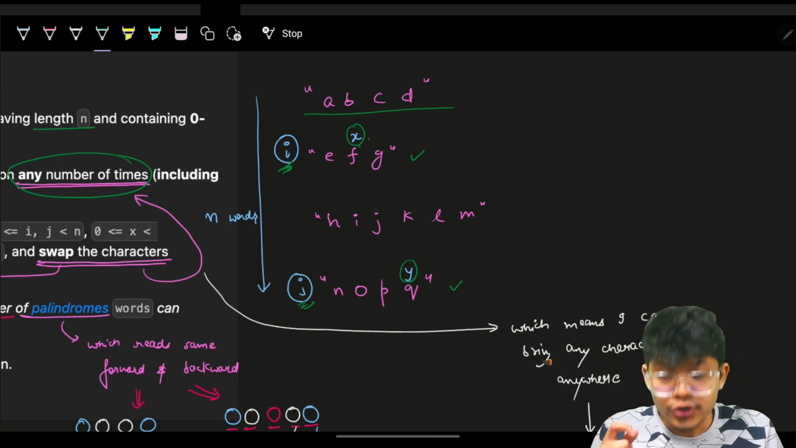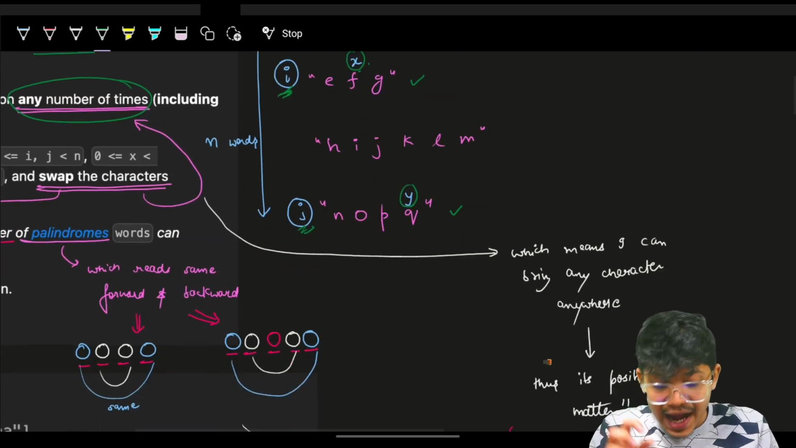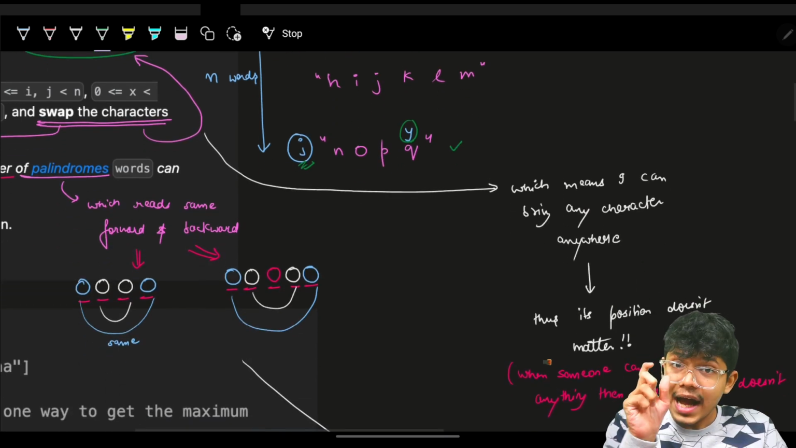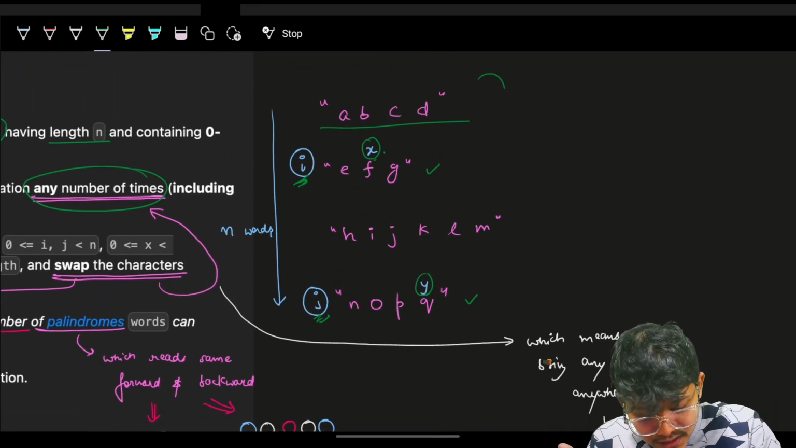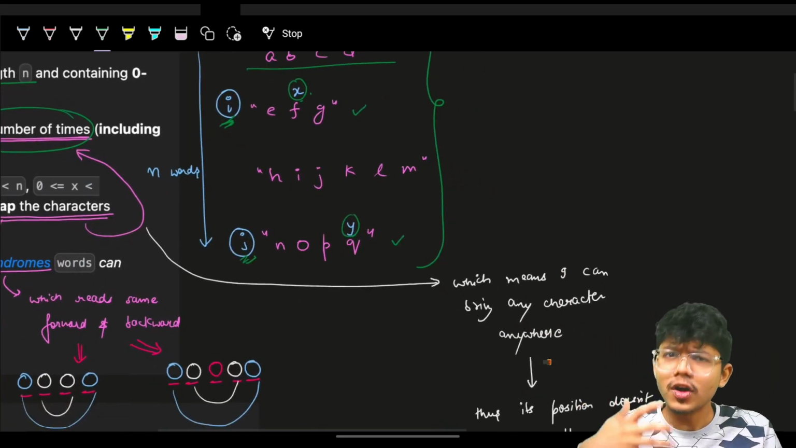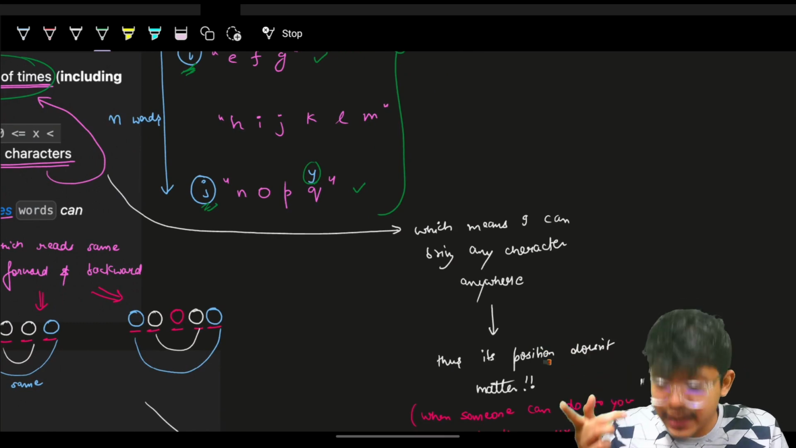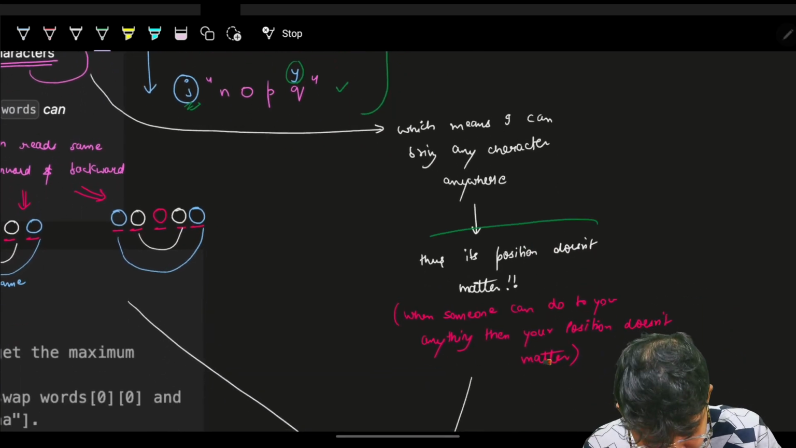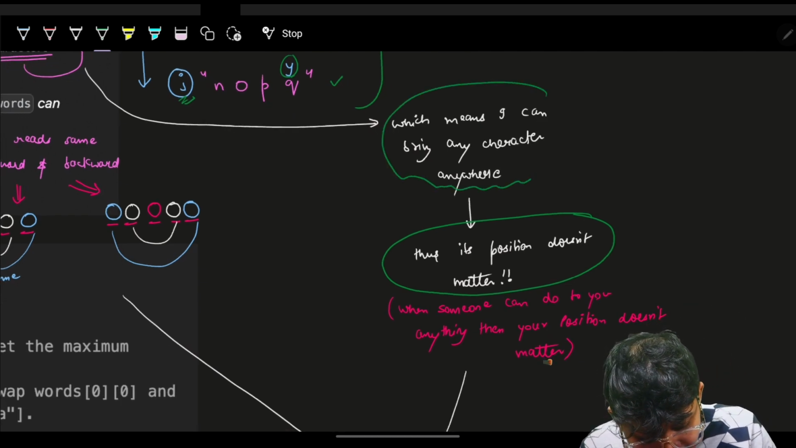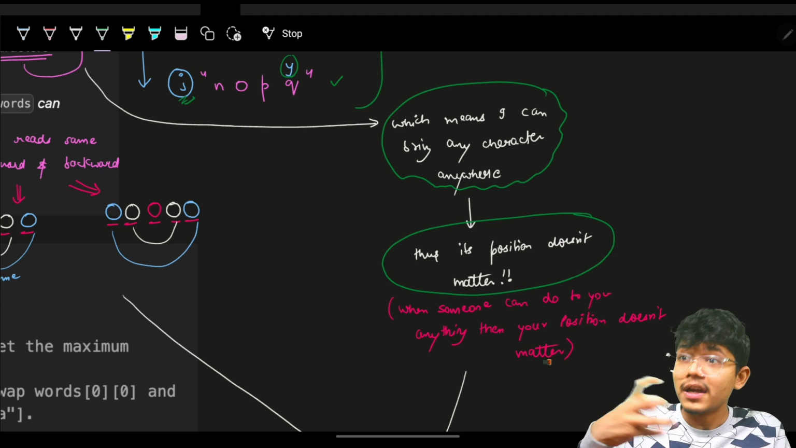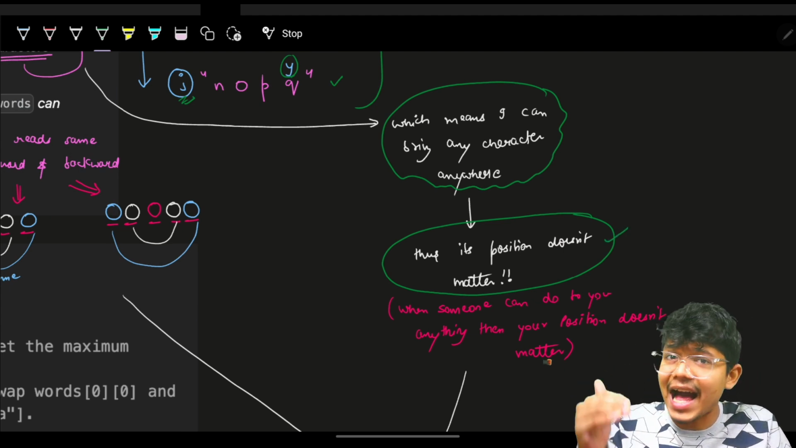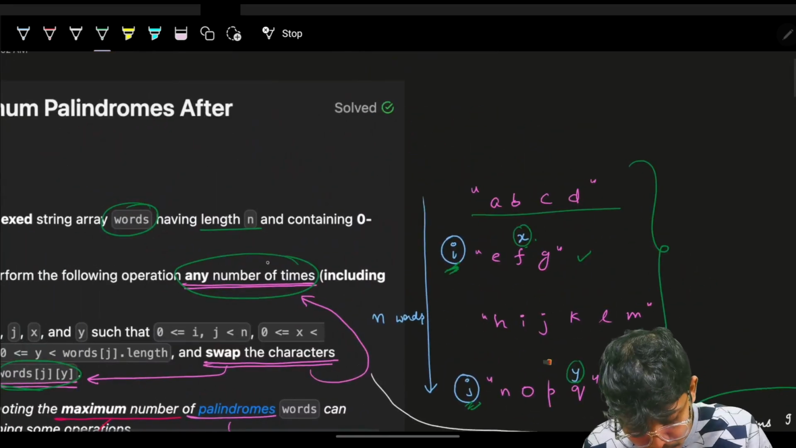If I look at it in the greater sense, one thing is for sure: I can simply swap them. Which indirectly says one thing: in this entire array of strings, I can choose any two characters and swap them. Thus its position does not matter. So basically I can bring any character anywhere. If I can bring any character anywhere, then for sure its position in the array right now does not matter, because I can perform this operation any number of times.